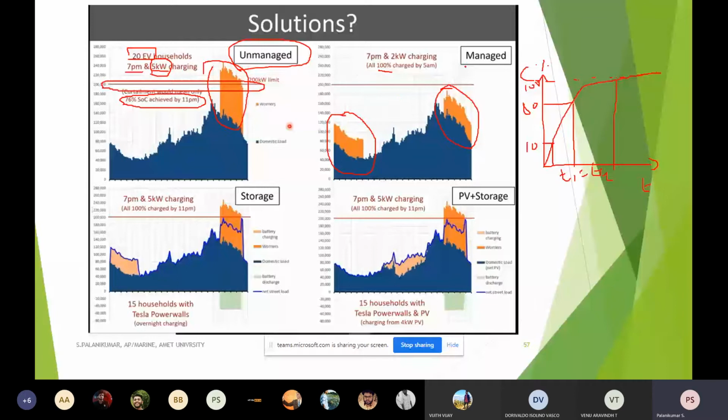Here a very important concept is called grid to vehicle, G2V, grid to vehicle.